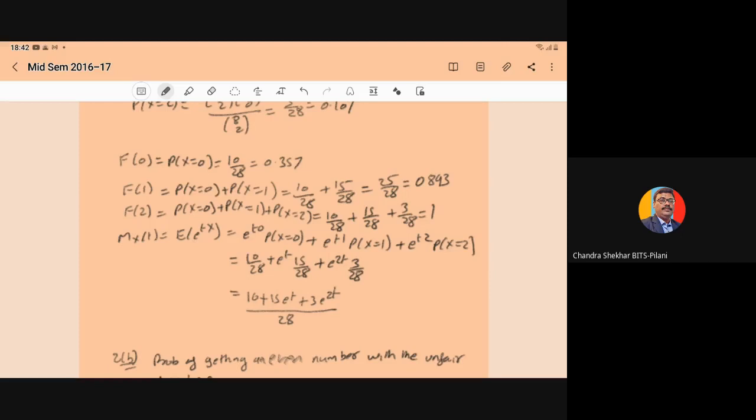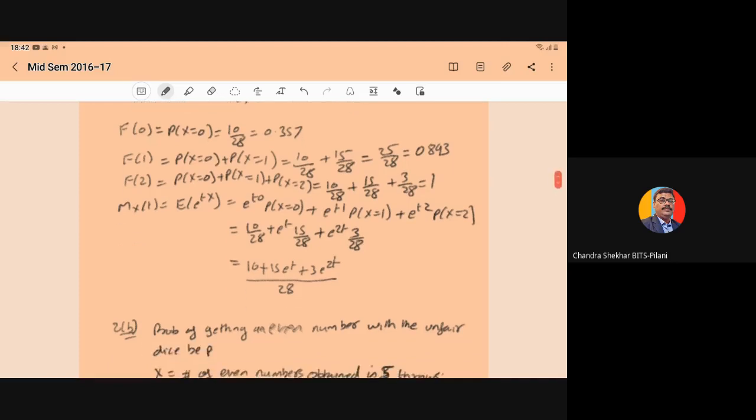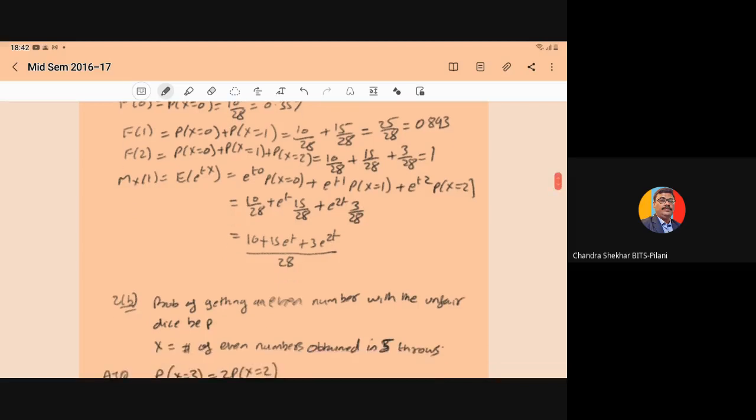So 10 by 28 plus 15 by 28, that is 25 upon 28 or 0.893. And F of 2 is the probability of X equal to 0 plus X equal to 1 plus X equal to 2. So 10 by 28 plus 15 by 28 plus 3 by 28, that is equal to 1.